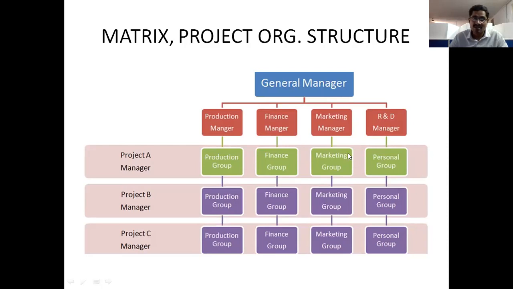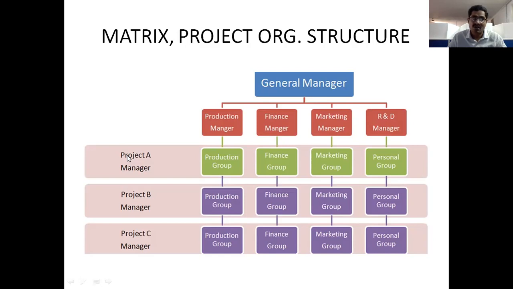These 4 departments are made for doing this project A. A project may be a contract, such as the construction of flyovers, apartments, or a road from Guntur to Narsapet, like highway construction.